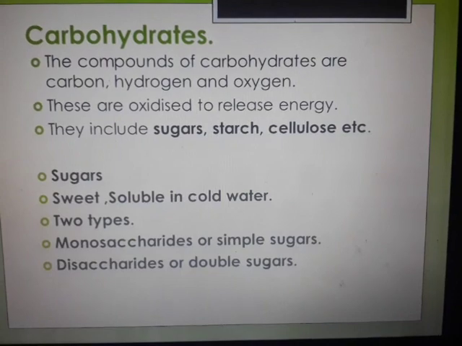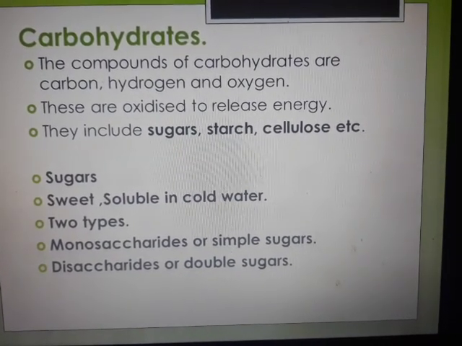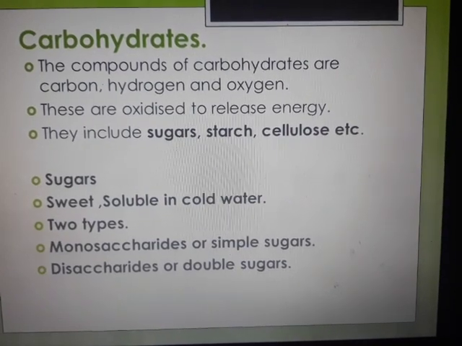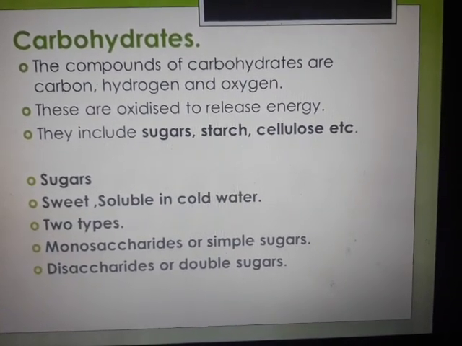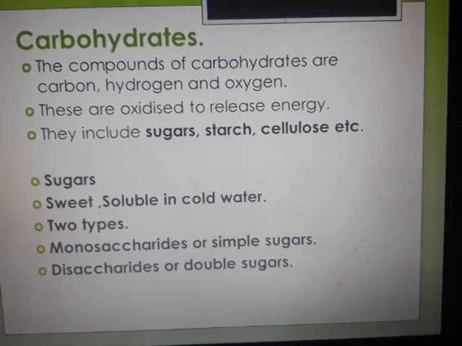So we are going to have an insight into what sugars are. Sugars are sweet and soluble in cold water. There are 2 types: monosaccharides or simple sugars, and disaccharides or double sugars.